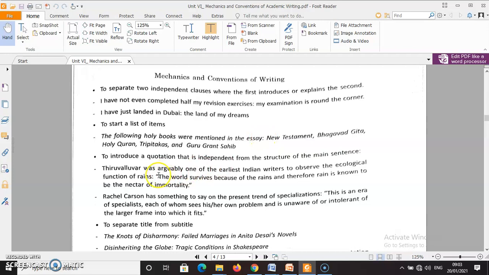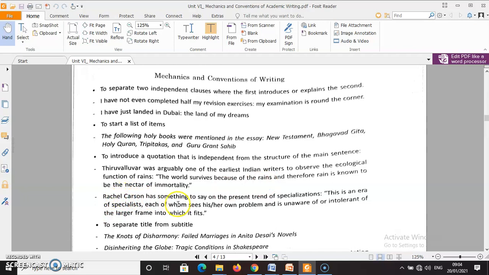Next one, the third usage, to introduce a quotation that is independent from the structure of the main sentence. There might be quotations that are independent from the main structure. Let's see this example. Thiruvalluvar was arguably one of the earliest Indian writers to observe the ecological functions of rain: and it's a quotation from his work. The world survived because of the rains, and therefore rain is known to be the nectar of immortality.